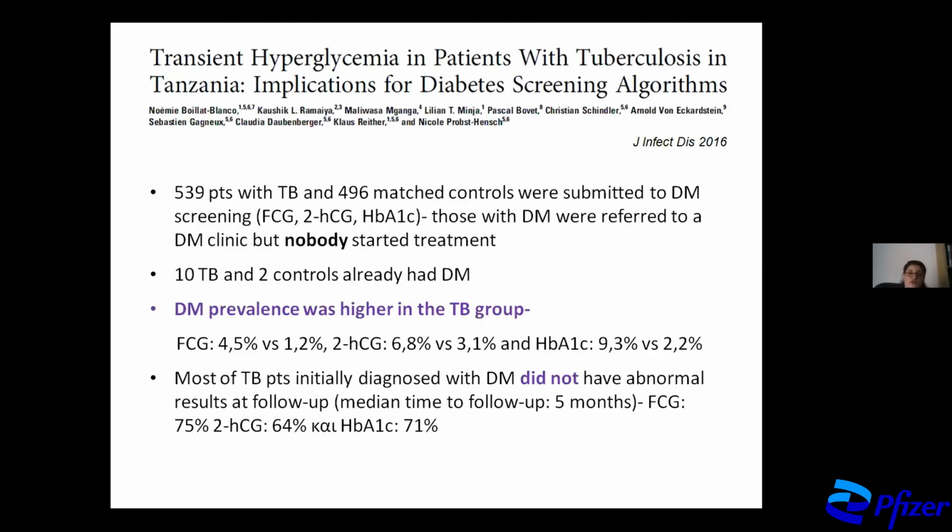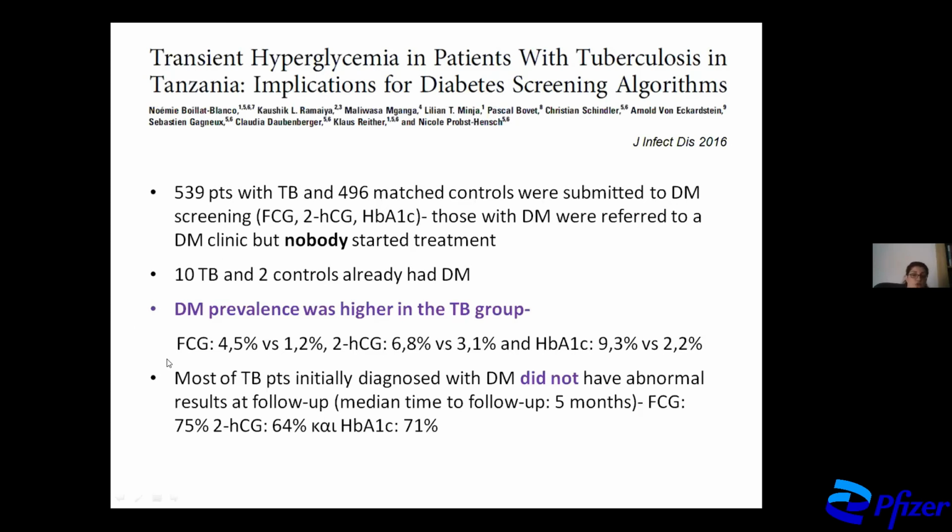This is another interesting study conducted in Tanzania. And here they had more than 500 people with TB and matched controls. And so all these TB patients were actually assessed for DM, but they were referred also, the ones who actually had DM were referred to a DM clinic, but for unknown reasons, nobody started treatment.